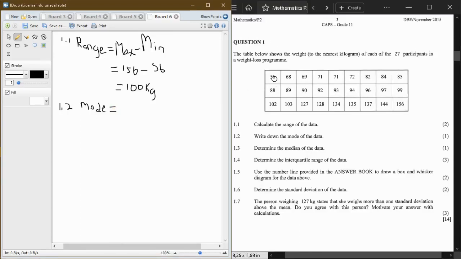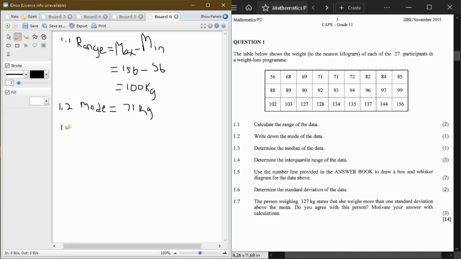So we look: we have 56, 68, 69, 71, 71. You see that it appears twice. And then you double check that no other number appears more than twice or twice. We see 96, 97, no. So what do we get? 71. So your answer is going to be 71 what? Kilograms, guys. Kilograms. You get your 1 mark and you pass.